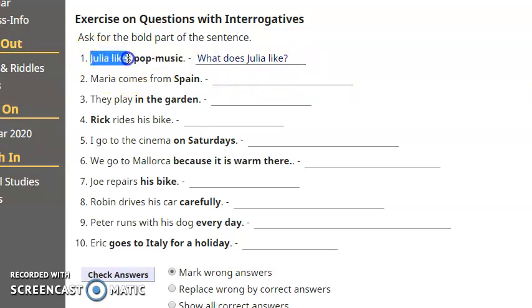Here I see a sentence. This is affirmative. Julia likes pop music. Question. I want to write interrogatives. And the question is, what does Julia like? Question word, auxiliary, subject, infinitive. We use what, cosa, because it is referred to pop music. Yeah? Now let's try with the second. Oh, remember.